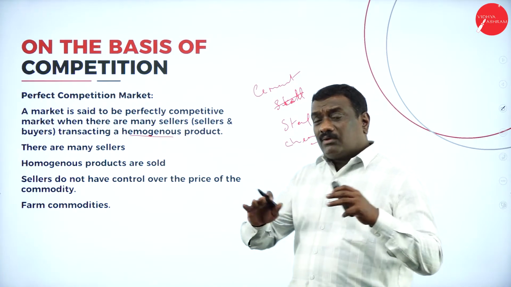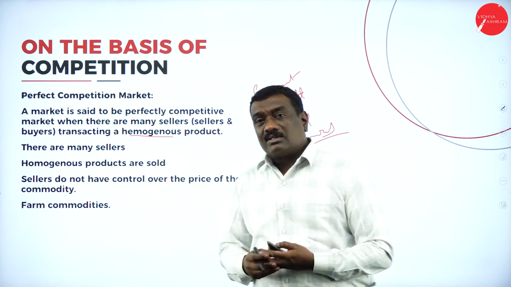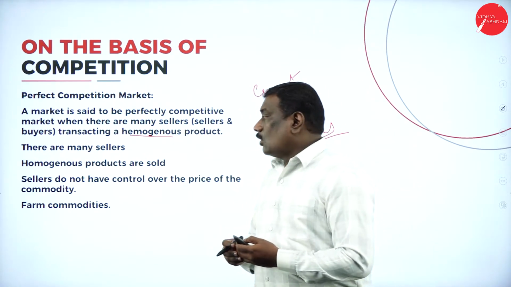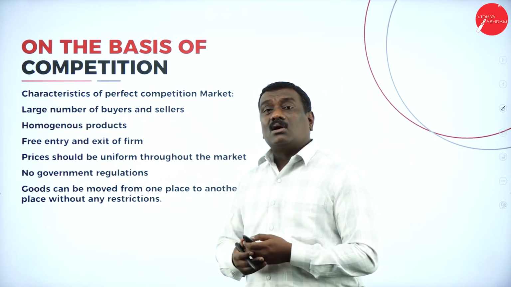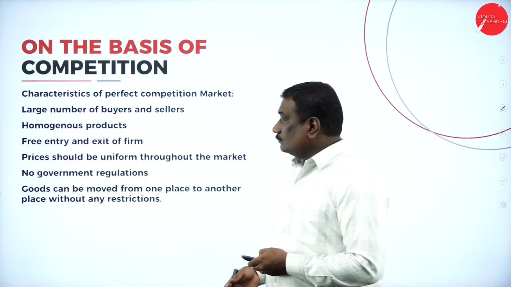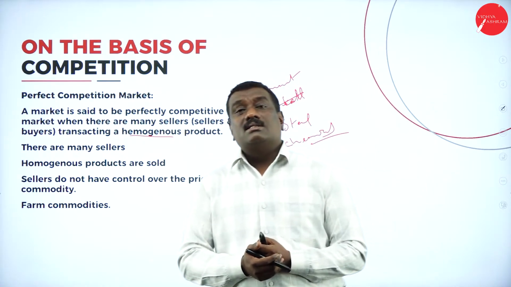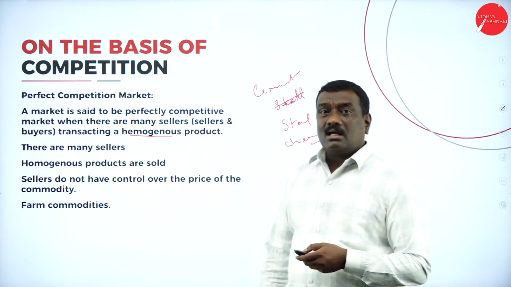And here you can find that the prices of those commodities are not controlled by the sellers. So sellers do not have any kind of control over the price. And finally, we can see there are farming commodities. So farming commodities are the goods which will be dealt with under this particular market.